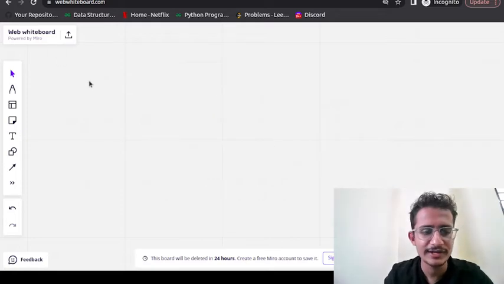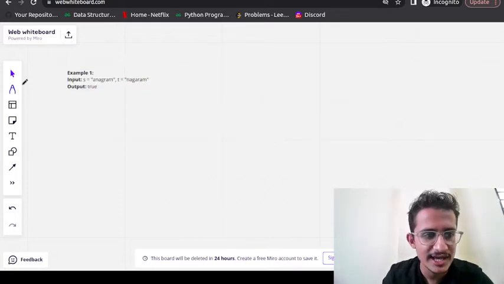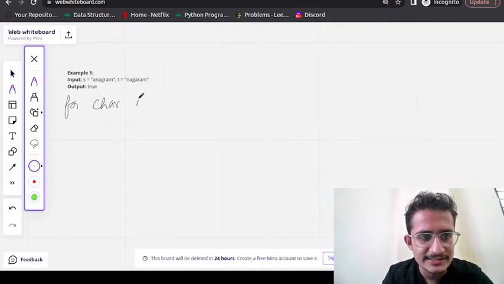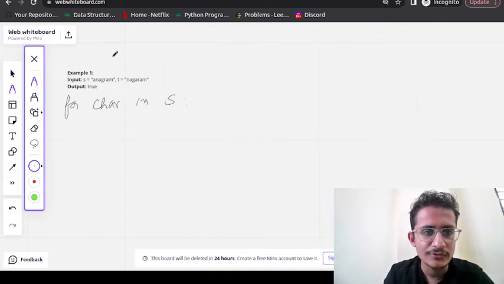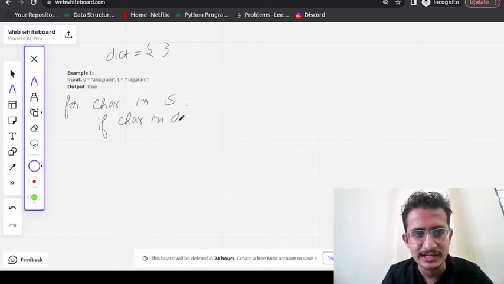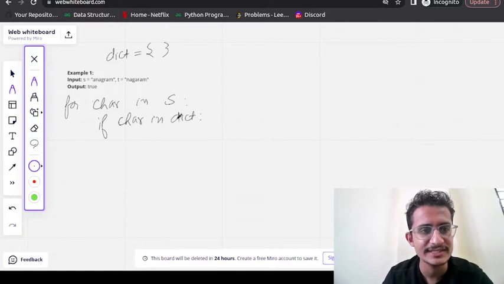So what we have done, we have traversed the first string S, using a for loop, for character in S. Initially I will have a dictionary that is empty. If that character is present in the dictionary, I will increase the count. Okay, we have seen the example that if A was already present, we were increasing the count by 1.